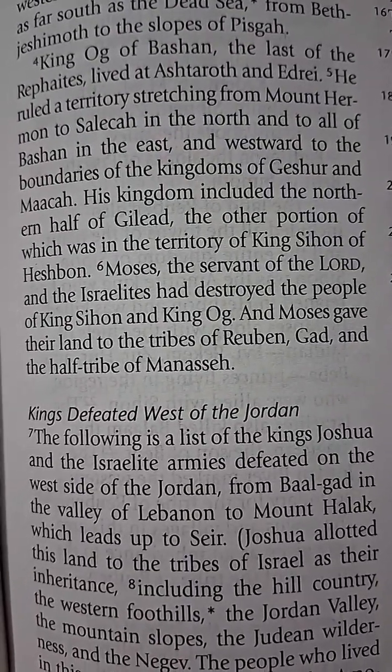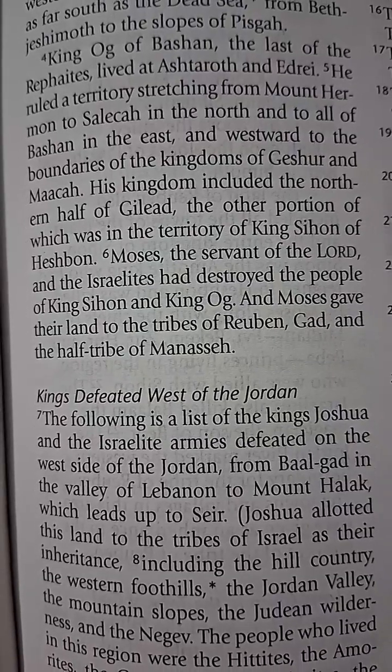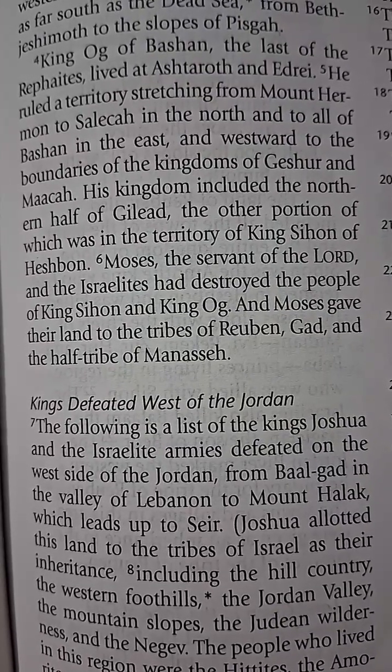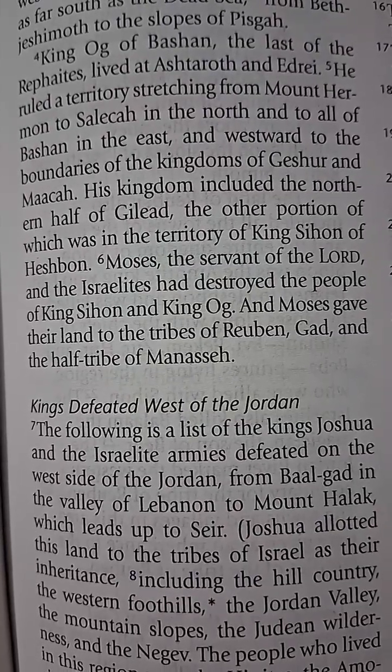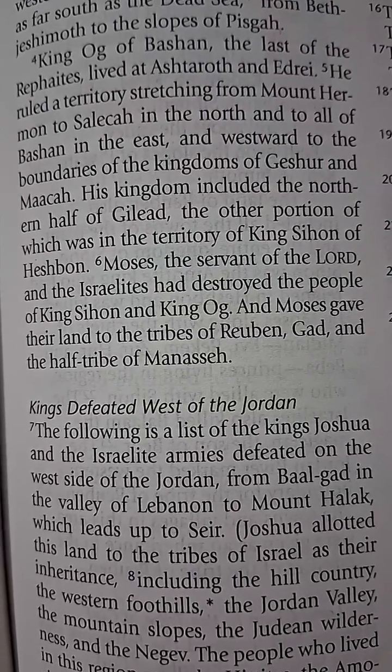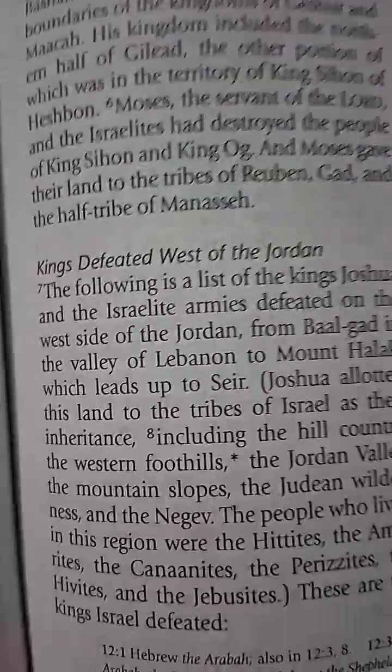Heshbon. Moses, servant of the Lord and of the Israelites, had destroyed the people of King Sihon and King Og, and Moses gave their land to the tribes of Reuben, Gad, and half the tribe of Manasseh.